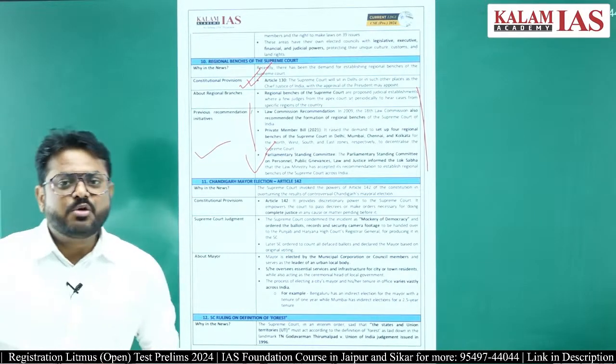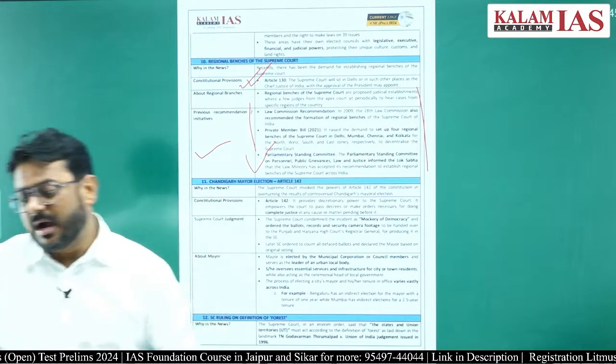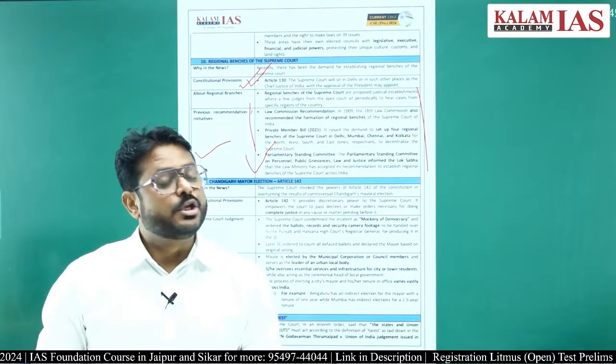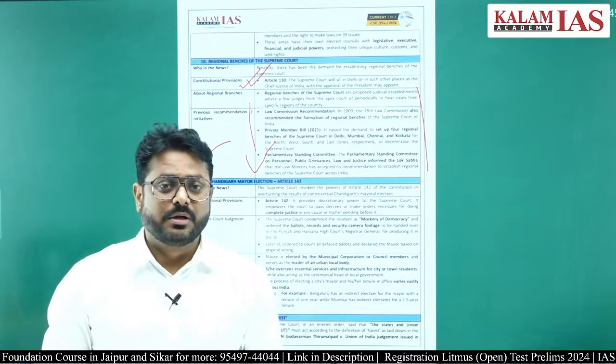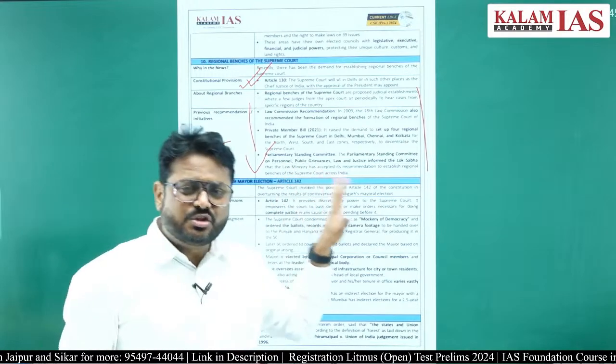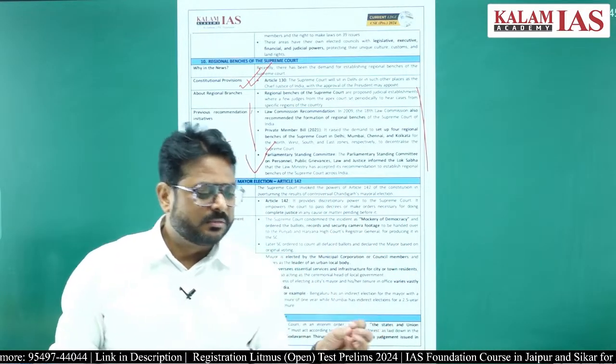Another thing which was in the news was the Chandigarh mayor election, in which Article 142 of the Constitution of India was used by the Supreme Court, right? What has been in the news is not important from your prelims point of view, do not go into that.